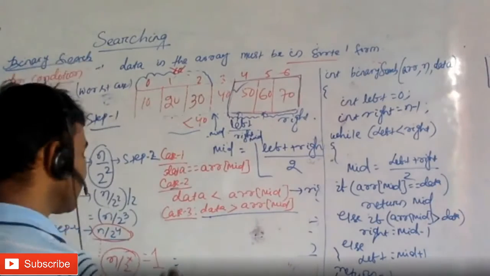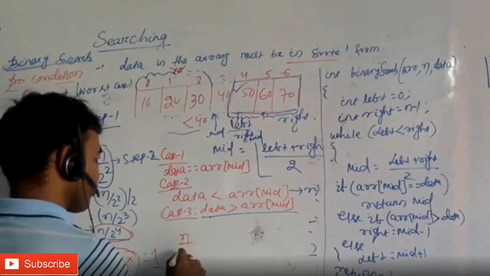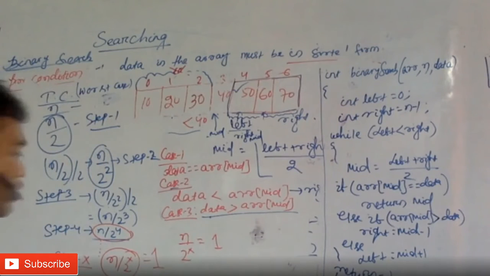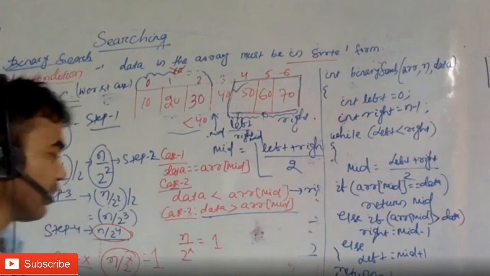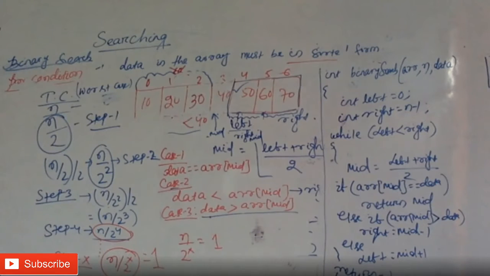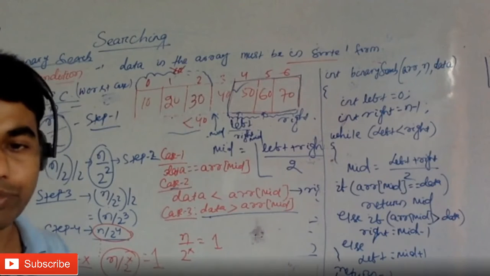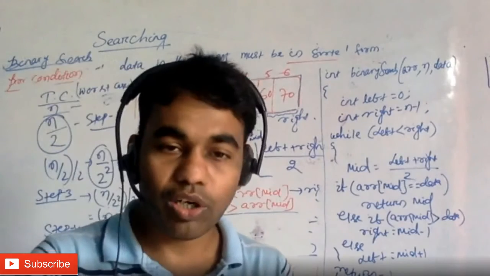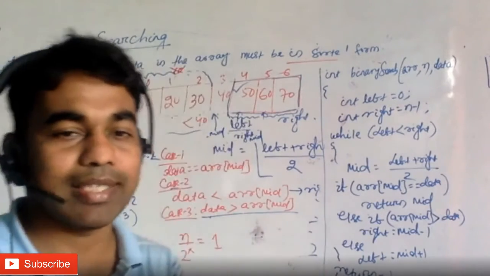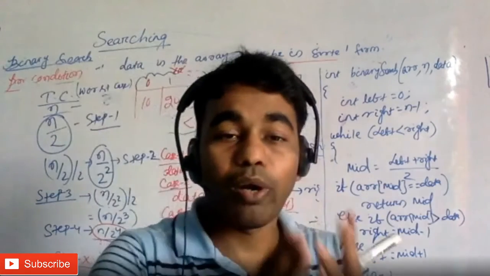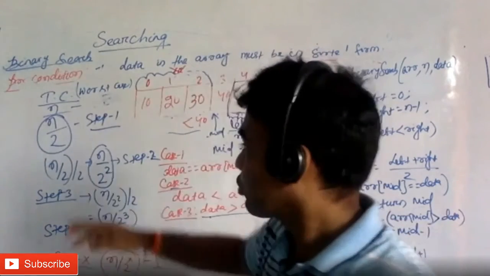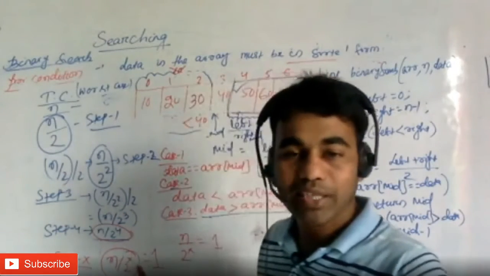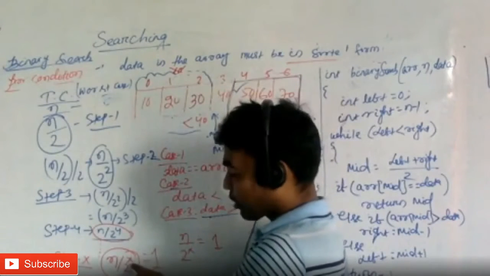Now my equation is n by 2 to the power x equal to 1. This is the equation, right? I will be stopping at this particular position. Now the question is what you are interested to find out. You are interested to find out the number of steps or number of computations, or what is the time complexity. Time complexity is nothing but the number of steps it is going to execute. It executes one step, two steps, three steps, four steps. Till this point, this is x number of steps.